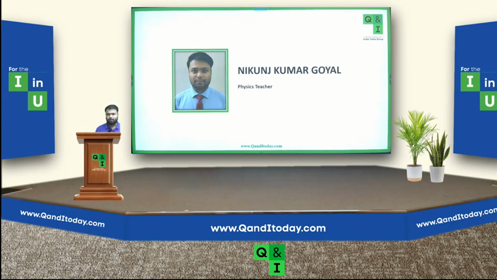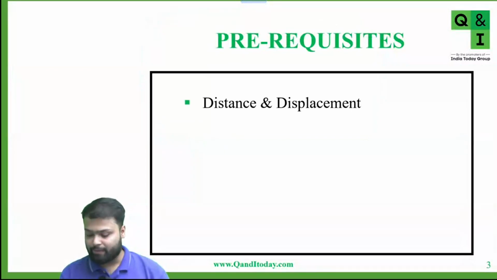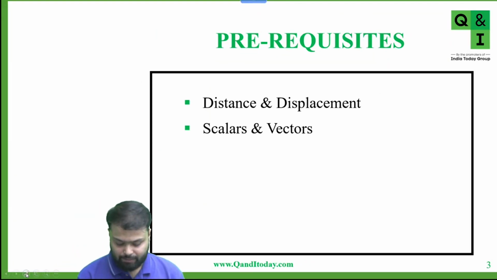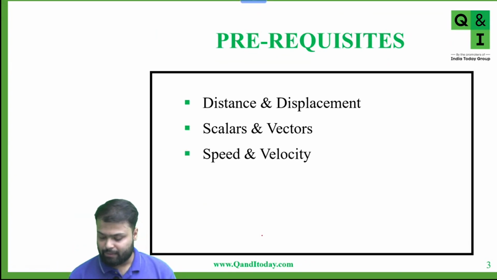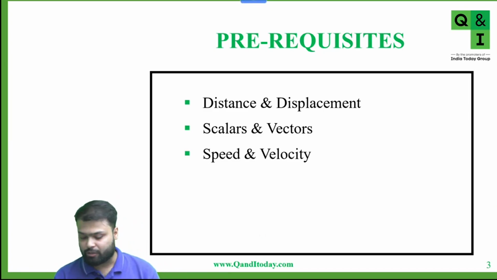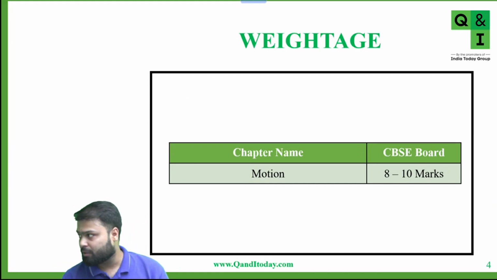Okay. So before starting the lecture, what are the prerequisites? If we talk about prerequisites, the first one is distance and displacement that we already discussed. Second one is scalars and vectors. And the last is speed and velocity. So these are the prerequisites for today's lecture. Now if we talk about the weightage, from this chapter approximately 8 to 10 marks questions are asked.